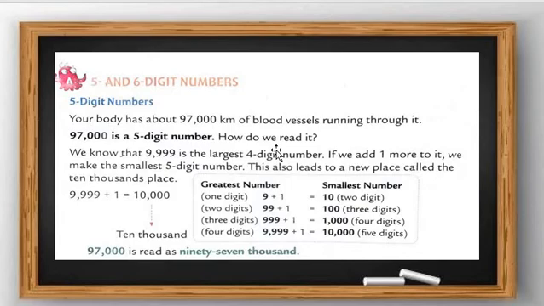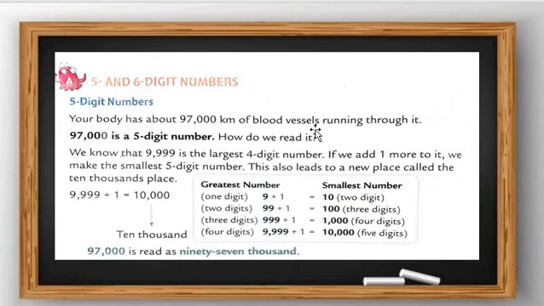So now our body has about 97,000 kilometers of blood vessels. Blood vessels means blood veins.